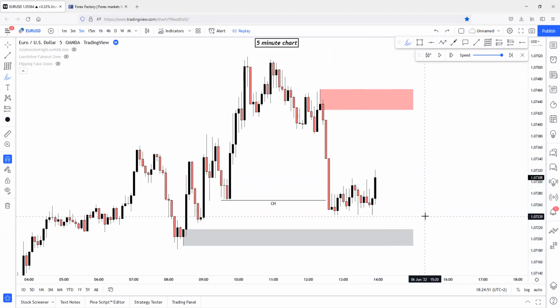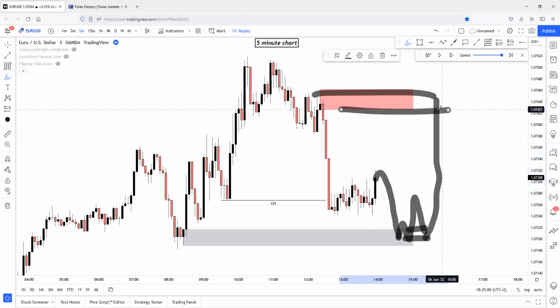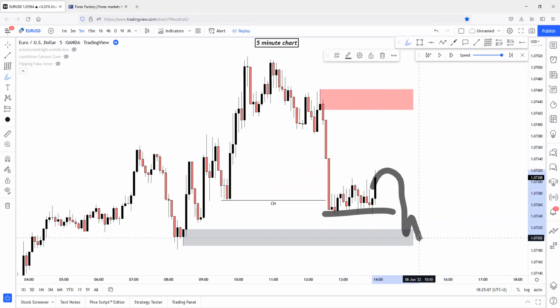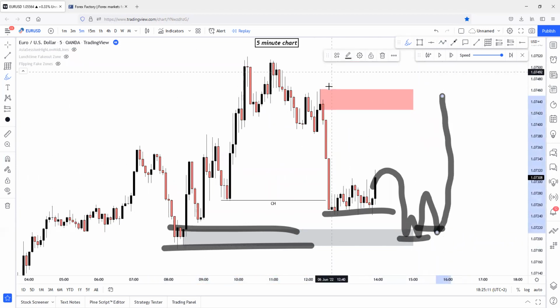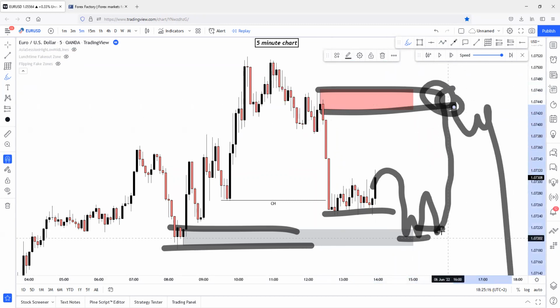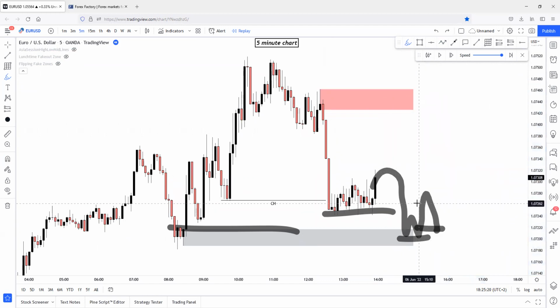But here's a third scenario, which could happen, is if price taps this demand zone and reverses on this demand zone and creates a bullish order flow up to this supply zone. This is the third possible scenario, because this could also happen after liquidity is being swept. Price could easily turn to bullish right here at this candle, this demand zone, and continue the bullish order flow up to the supply zone. After a supply reaction, we can expect the continuation to the downside. So we have three scenarios that we can actually expect from this session, and these scenarios could possibly happen.